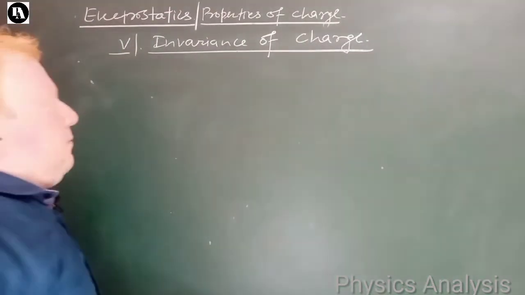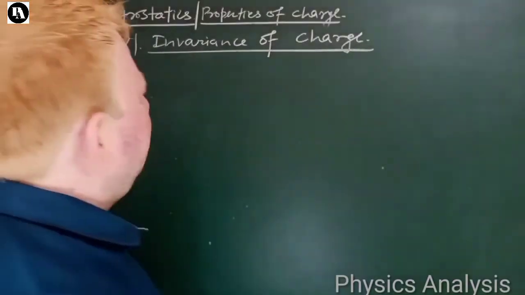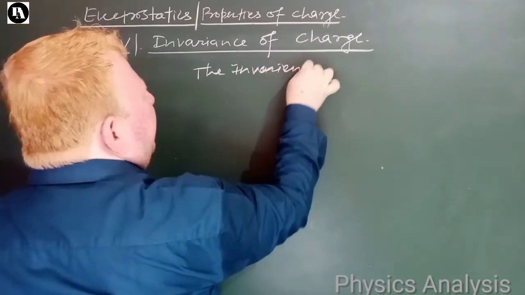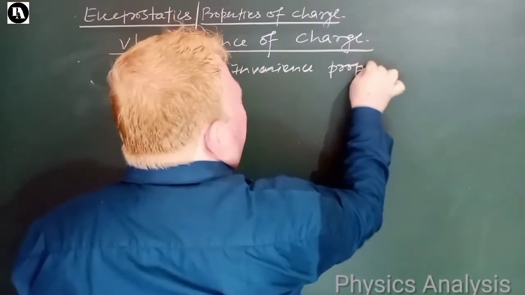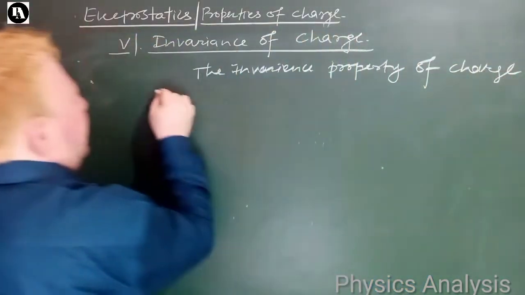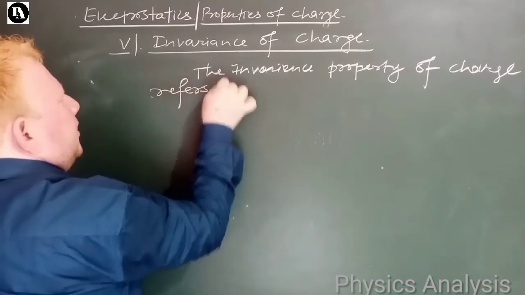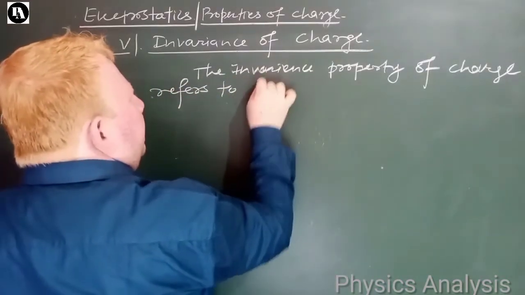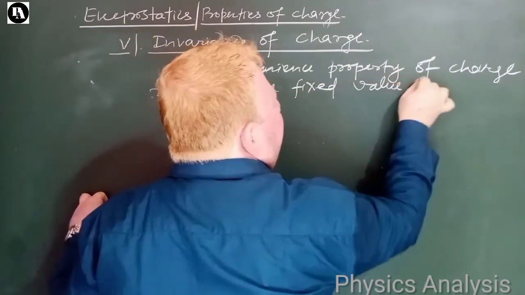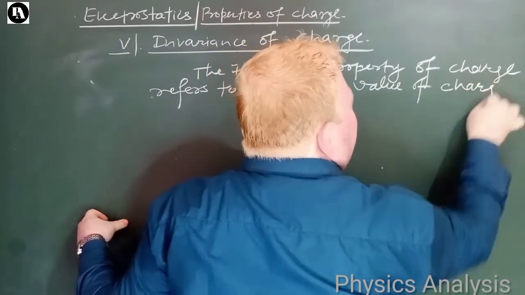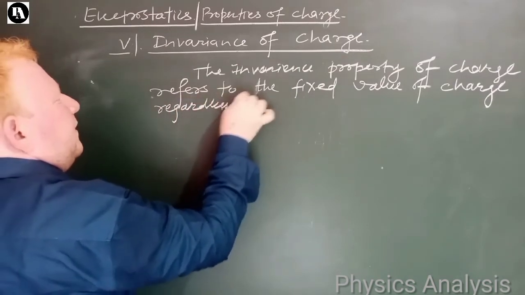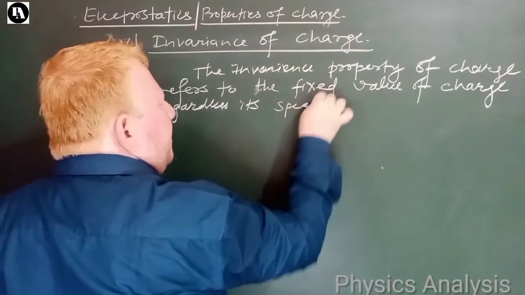Invariance property of charge refers to the fixed value of charge regardless of its speed. So let me write: the invariance property of charge refers to the fixed value of charge regardless of its speed, right?